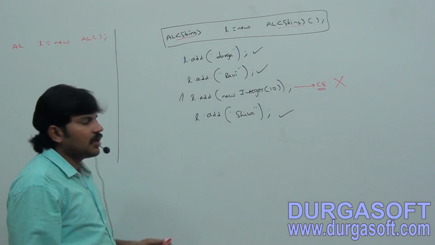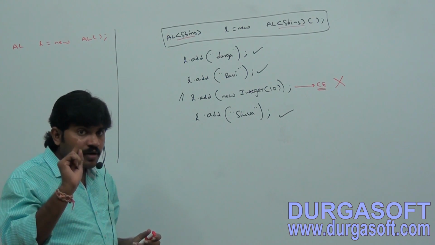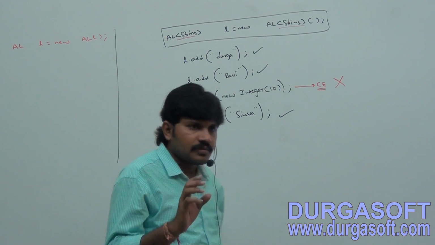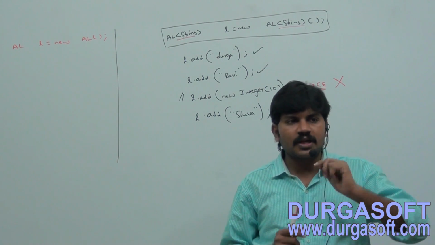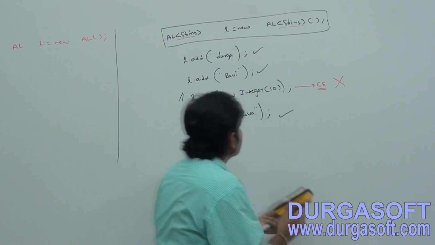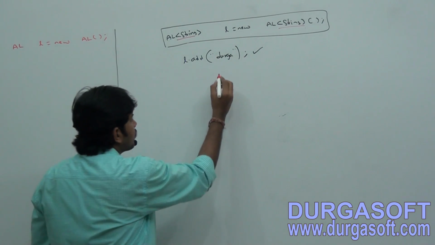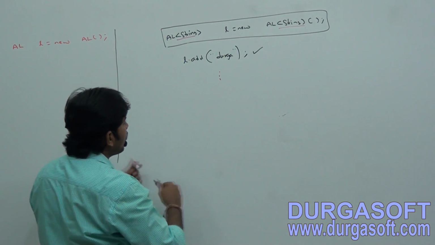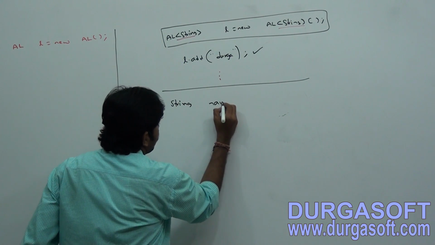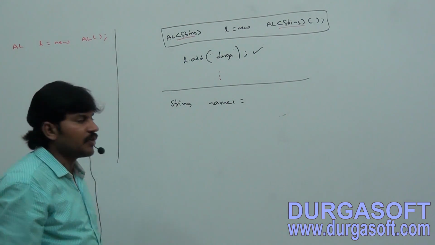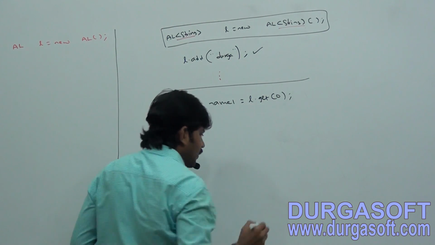Okay, this is the purpose, I mean the advantage of this new syntax, right? Now the second thing: have you remembered the main objectives of generics? One is type safety, the second problem is typecasting problem. Now observe this one. Sir, here I added a String object to ArrayList of String. Now I want to retrieve elements. String name1 is equal to l.get(0). Sir, I am not performing typecasting.